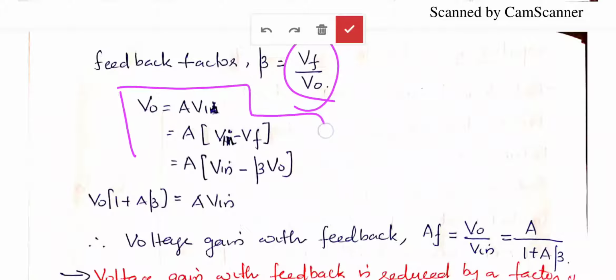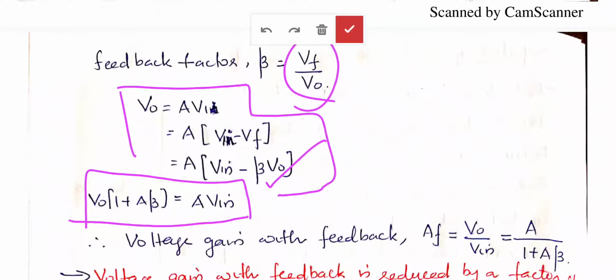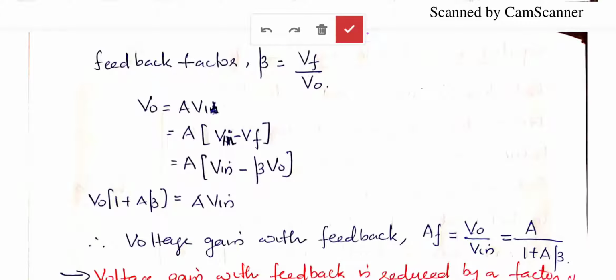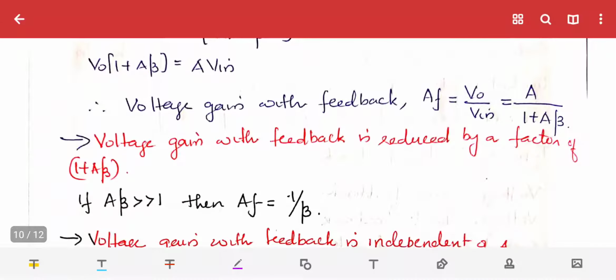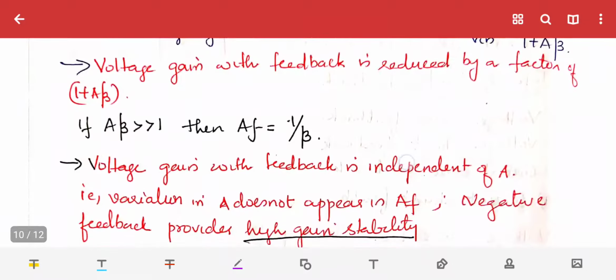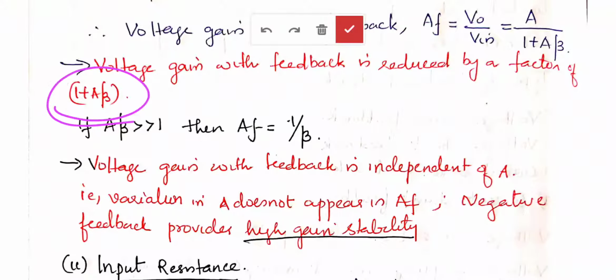The same derivation we have seen before, writing it once again. VO is equal to A into VI. VI is equal to Vin minus VF. VF is equal to beta VO. Rearranging this, VO into 1 plus A beta is equal to A Vin. So AF is equal to VO by Vin, which is equal to A by 1 plus A beta. So the gain of a negative feedback amplifier is A by 1 plus A beta. The voltage gain with feedback is reduced by a factor of 1 plus A beta.